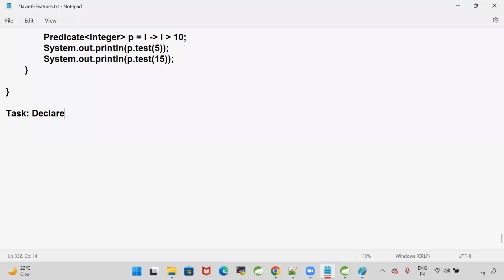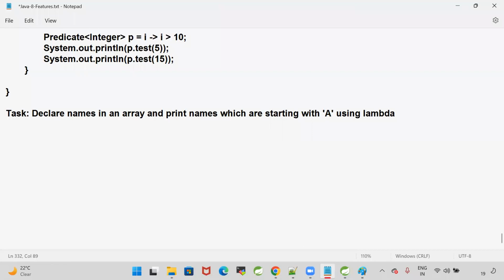Next one, task. Declare names in an array and print names which are starting with a using lambda. In the interview, they will ask a question like this. Declare names in an array and print names which are starting with the character a using a lambda expression.